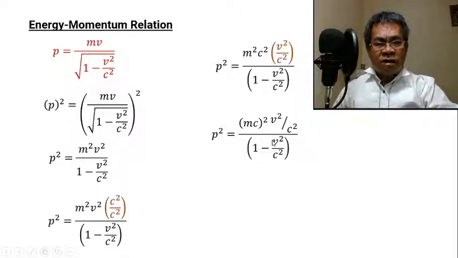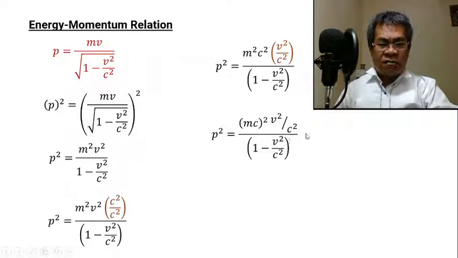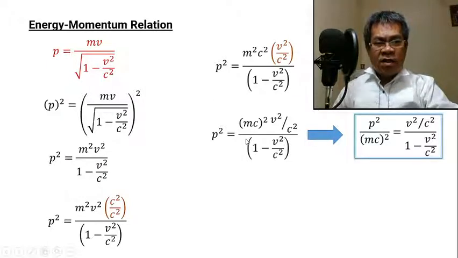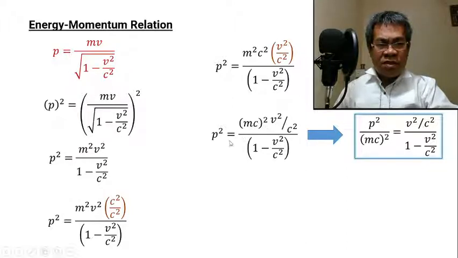Now, take note that if we divide both sides by mc squared, the quantity squared, this will become p squared over mc quantity squared.